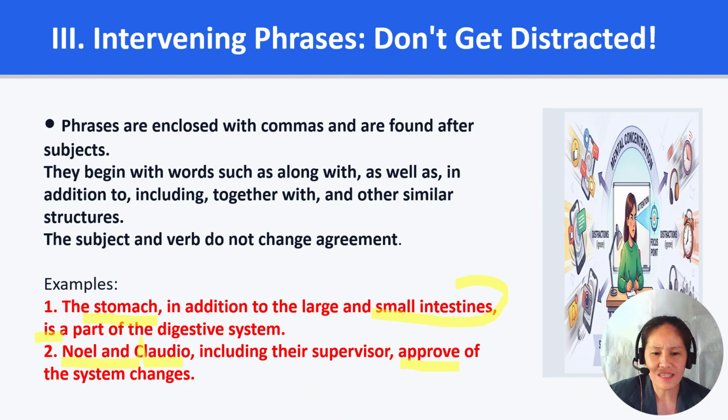In the second sentence, Noel and Claudio, including their supervisor, approve of the system changes. So the subject is Noel and Claudio, so we use approve. Remember, the verb agrees with the main subject, not with the words inside the comma phrase.